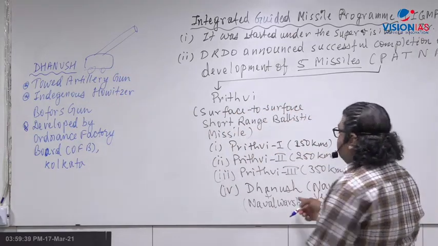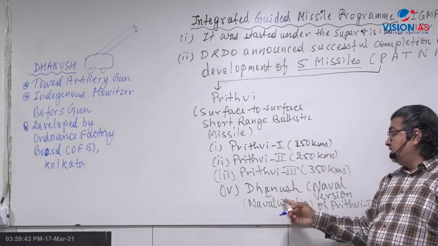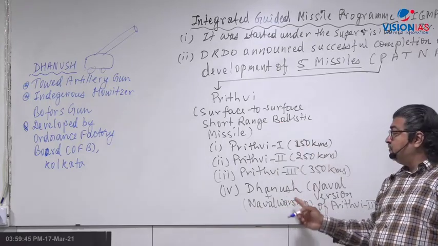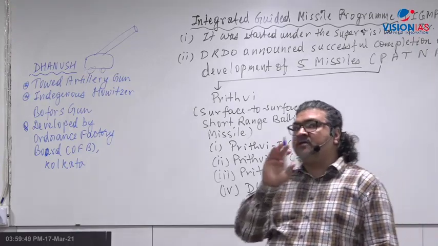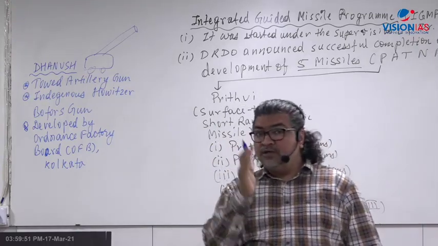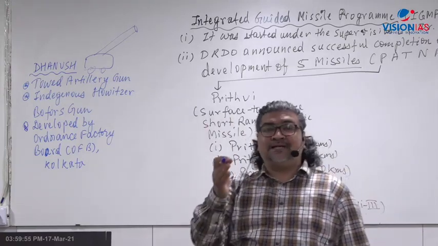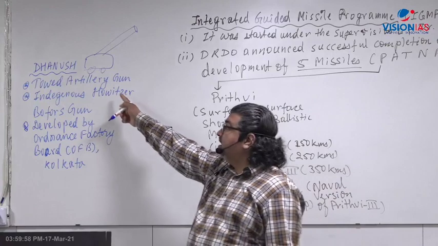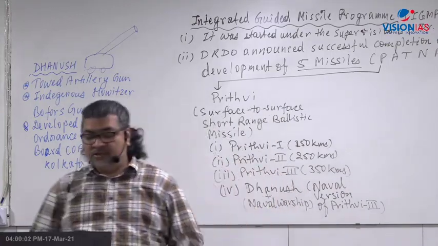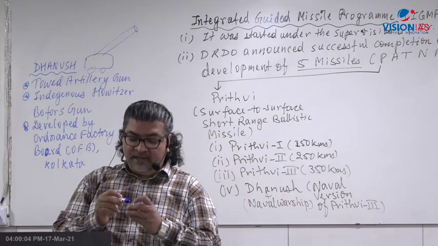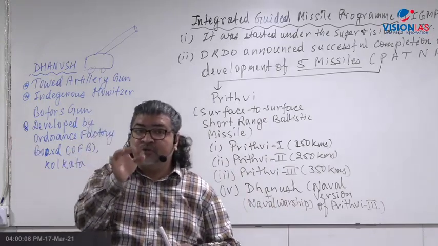Another Dhanush is the Prithvi version, that is the Prithvi third version for Indian Navy, that is Dhanush. Right? So there are two Dhanush. One Dhanush, in the context of the Navy, is using the Prithvi third version. And the second context is the artillery gun, the indigenous Bofors gun, that is another Dhanush. So you should know what the question is asking. Why I have given you this another Dhanush is because it depends on what question is being asked.